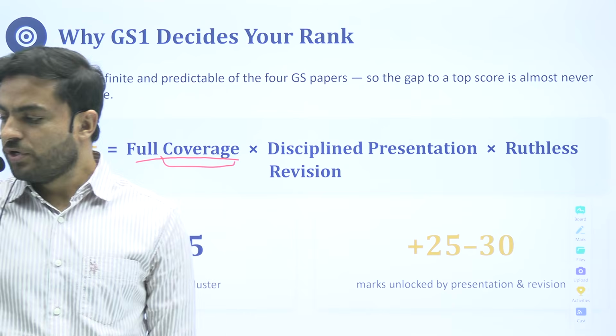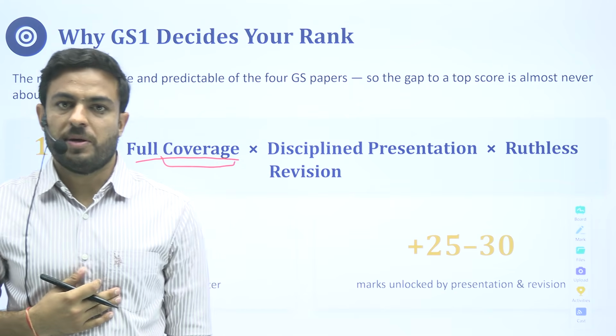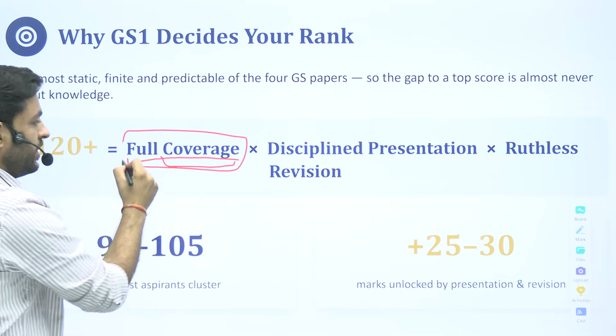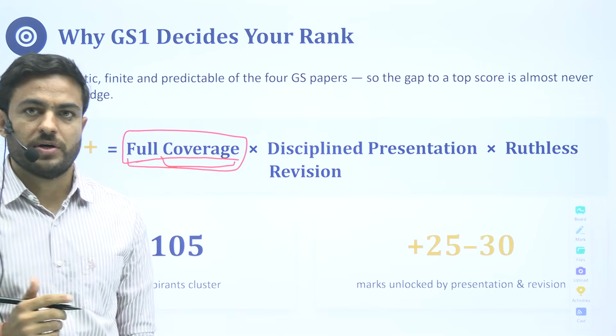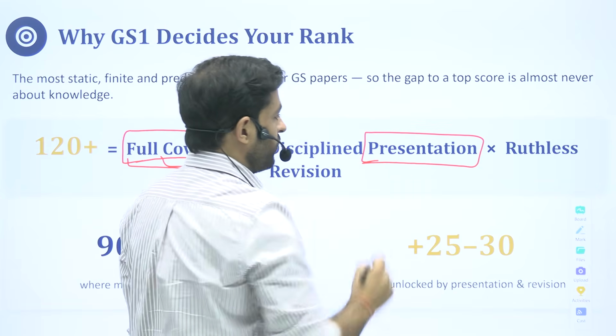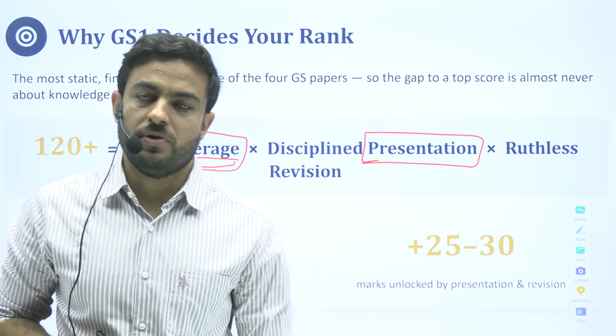You cannot afford to leave any of the three sections of the paper uncovered. So the first thing is definitely the coverage, the content part.